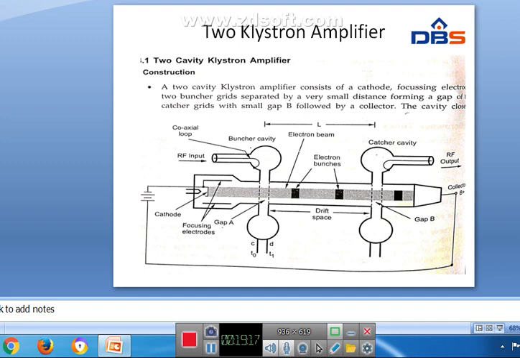Now we will see what is klystron. Klystron is the most widely used tube as an amplifier at higher frequencies, at microwave frequencies. Klystron works on the principle of velocity and current modulation. There are two types of klystron tubes. One is the two cavity or multi cavity klystron, and the second one is the reflex klystron.